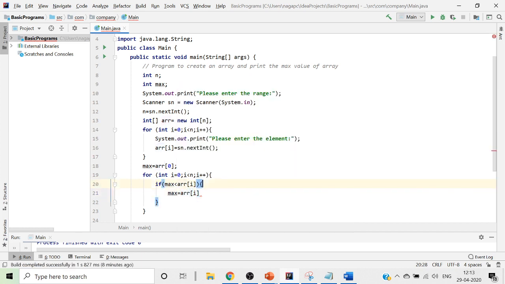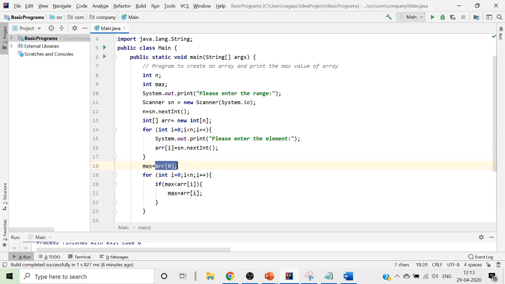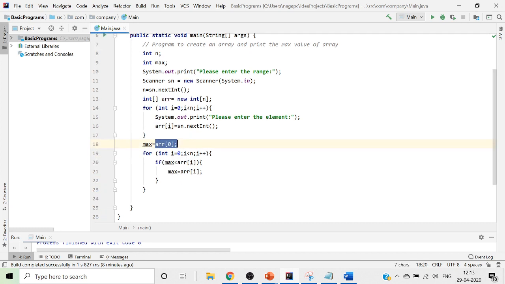Suppose the zero value is itself the biggest, that is, the first value in the array is highest, then obviously the condition will be false for all the values. So max will remain arr of 0. That's how you compare all the values of an array with the max value, and whatever is greater, arr of i, will be replaced into max.